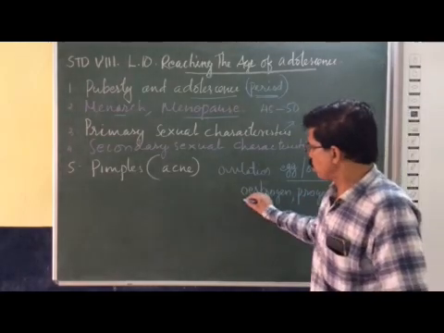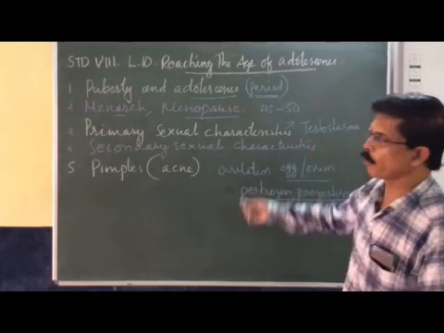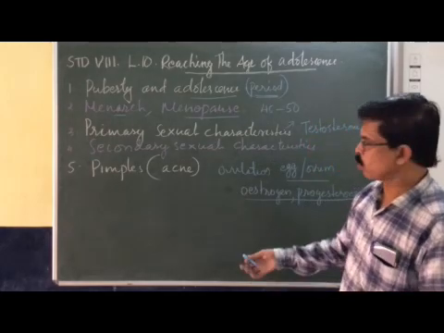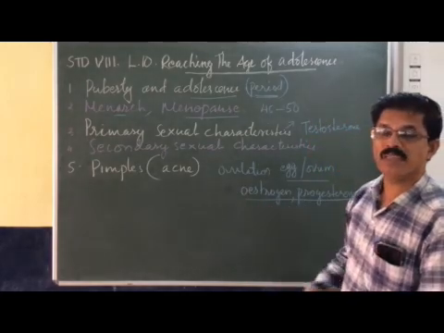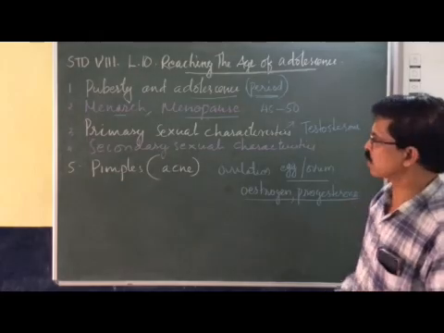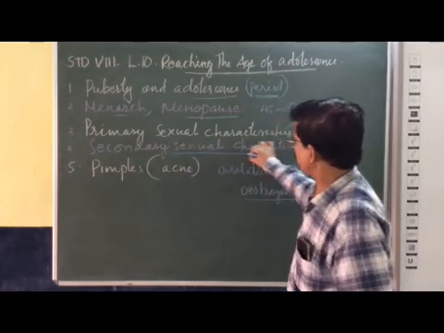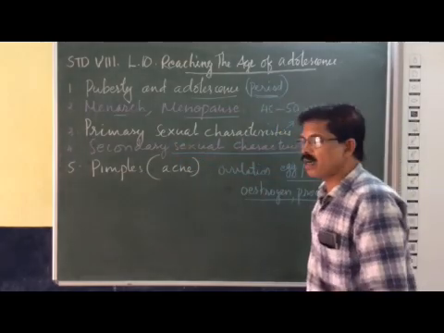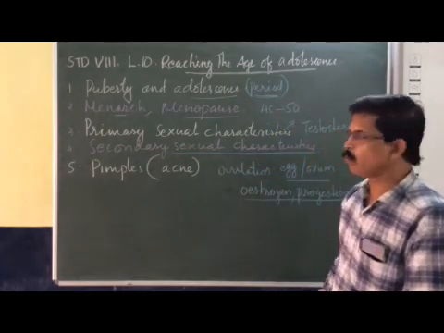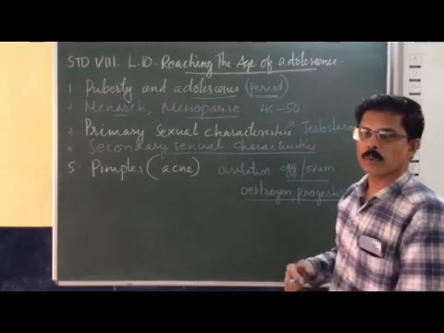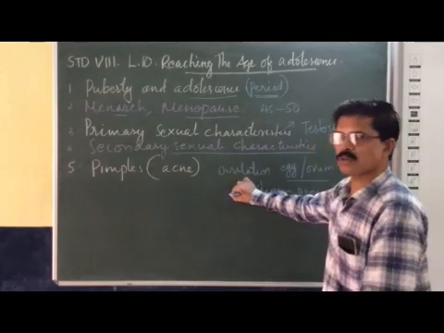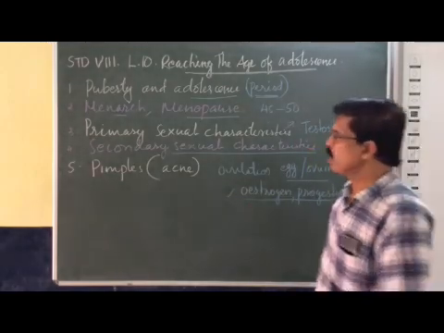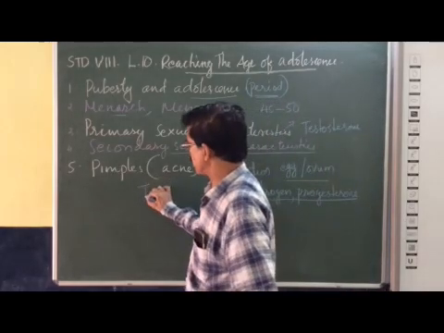These hormones cause certain changes in the body. These changes are called secondary sexual characteristics. So secondary sexual characteristics are the characteristics produced or promoted by the hormones estrogen and progesterone in females and testosterone in males.